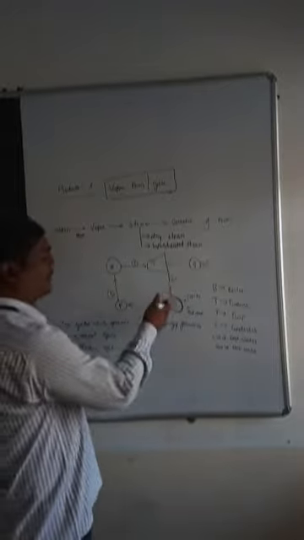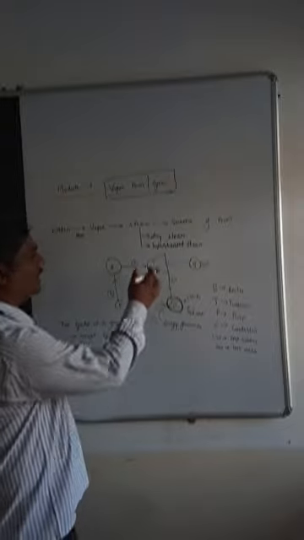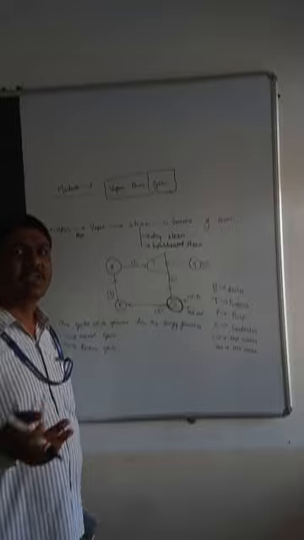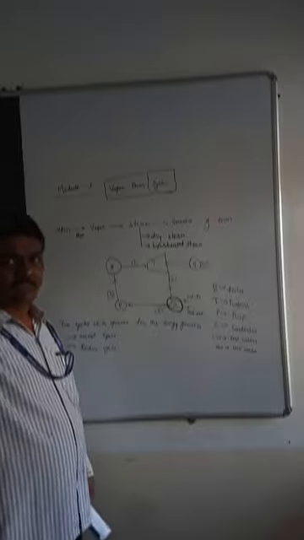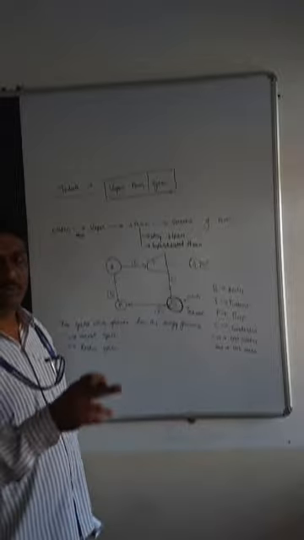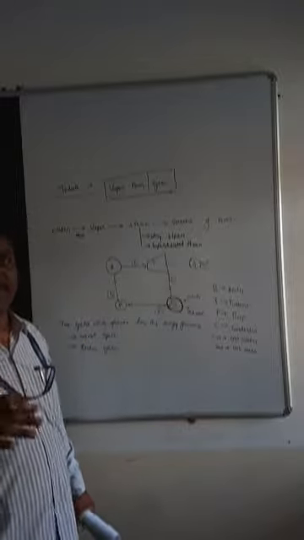What is the role of each one? You already know the function of the turbine. The turbine is a mechanical device whose rotary motion is converted into electrical energy.